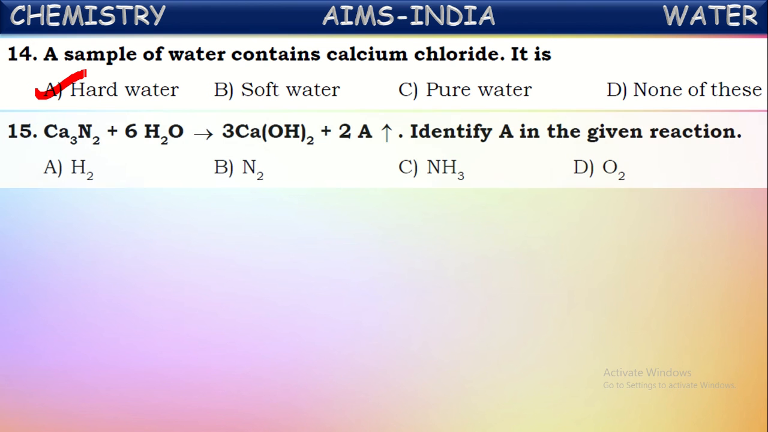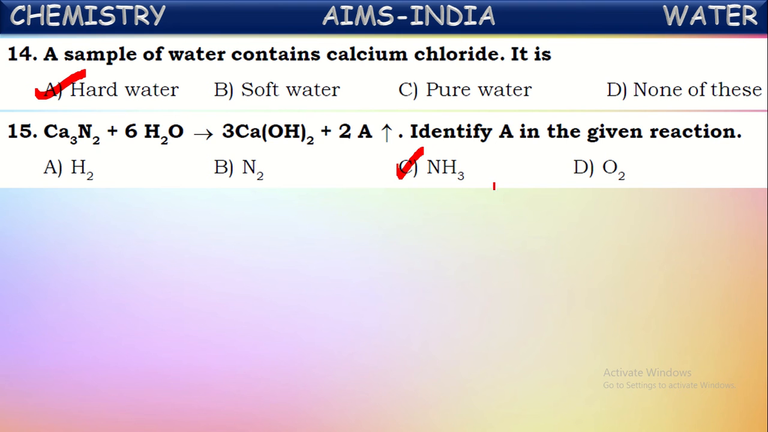Okay. Next, calcium nitride plus water gives calcium hydroxide plus A. Identify A in the given reaction. What will be formed here from calcium nitride? See, try to match this. What will be formed? It forms ammonia. So, when calcium nitride reacts with water, it forms calcium hydroxide. Along with that, ammonia is formed.